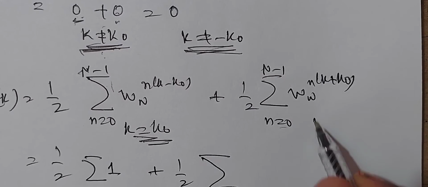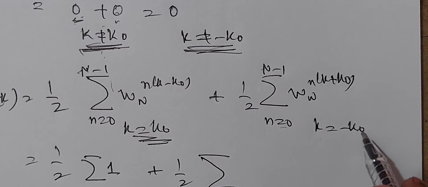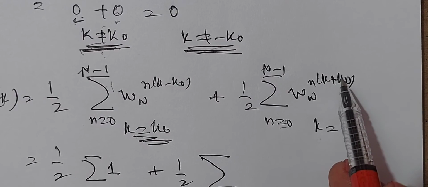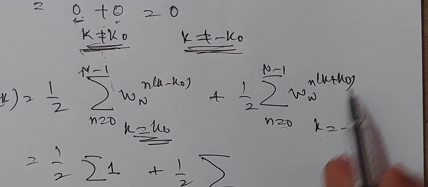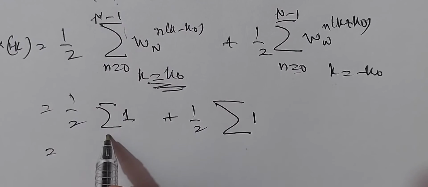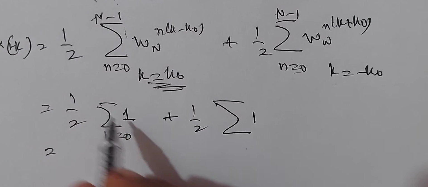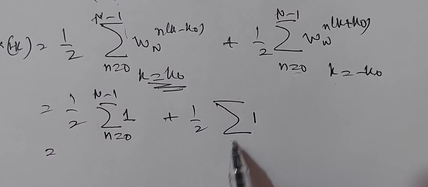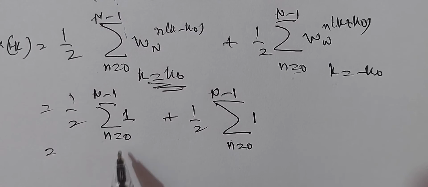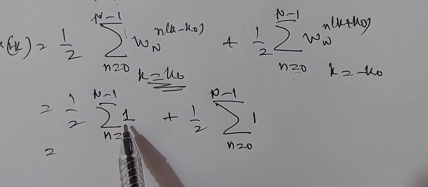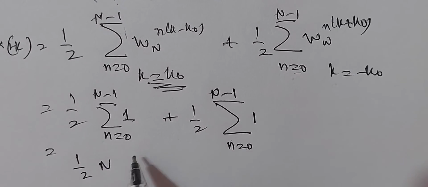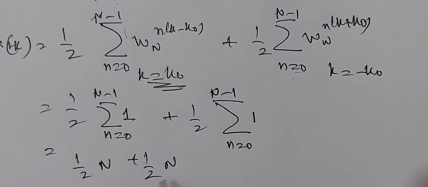When k is equal to minus k naught, what happens? You get minus k naught plus k naught, 0. W_N to the power of 0 is 1. Therefore, this is also 1. Therefore, sigma 1 ranging from n equal to 0 to N minus 1 is N itself, because you have N number of 1 values. Therefore, this is half of N. This is also half of N.